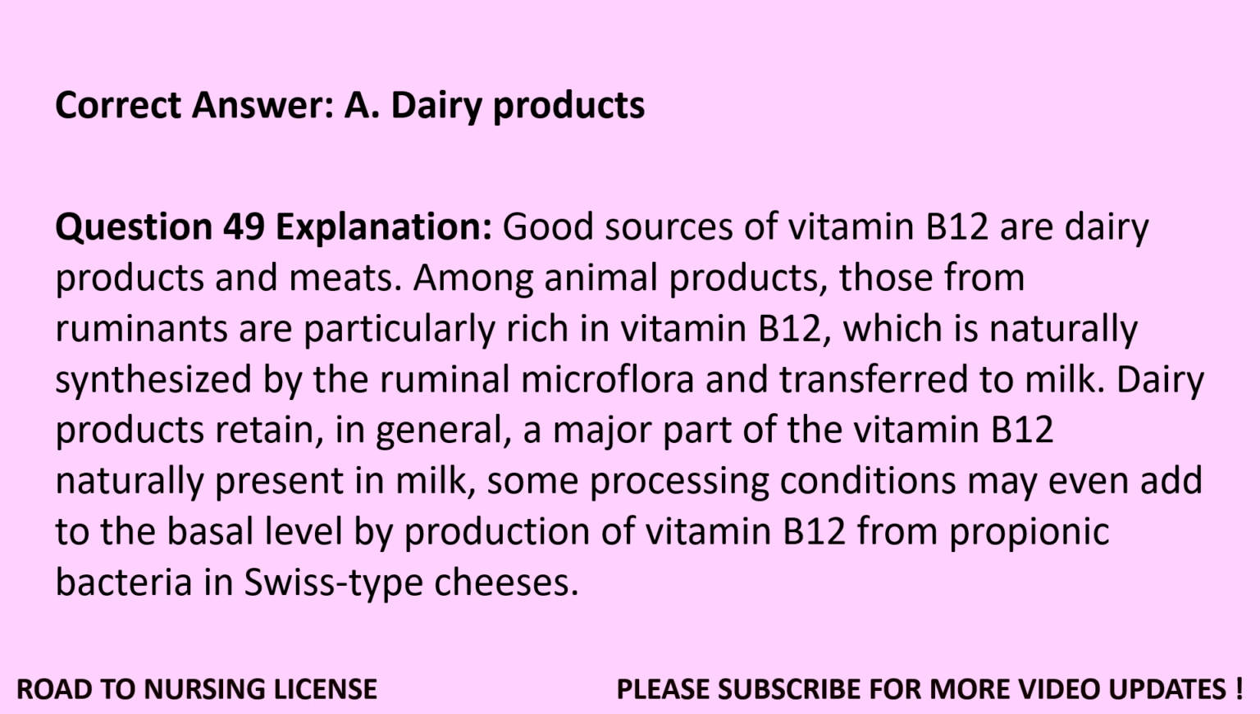Question 49. Explanation: good sources of vitamin B12 are dairy products and meats. Among animal products, those from ruminants are particularly rich in vitamin B12, which is naturally synthesized by the ruminal microflora and transferred to milk. Dairy products retain, in general, a major part of the vitamin B12 naturally present in milk. Some processing conditions may even add to the basal level by production of vitamin B12 from propionic bacteria in Swiss-type cheeses.